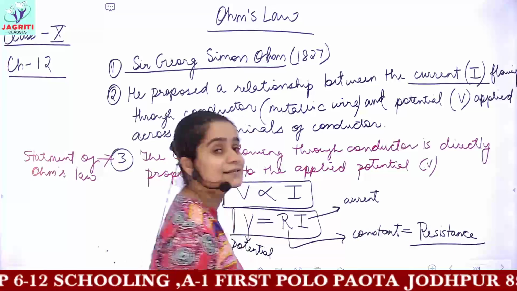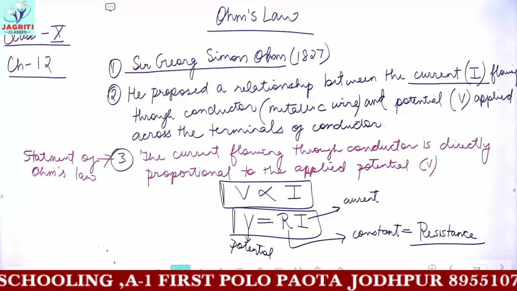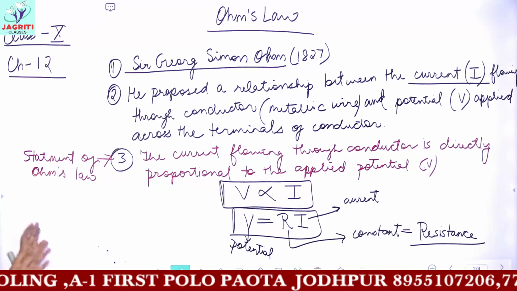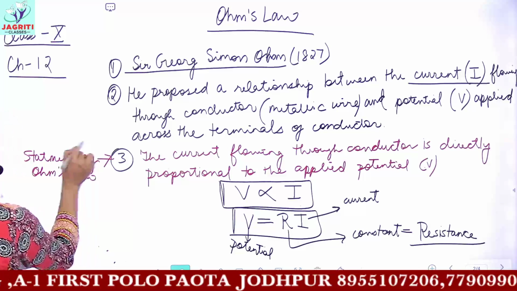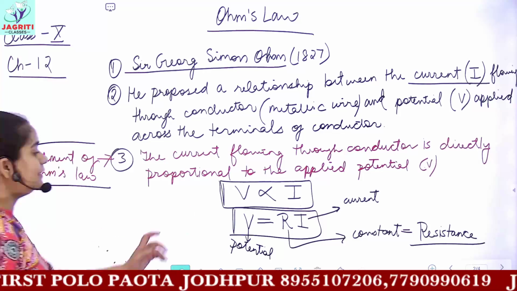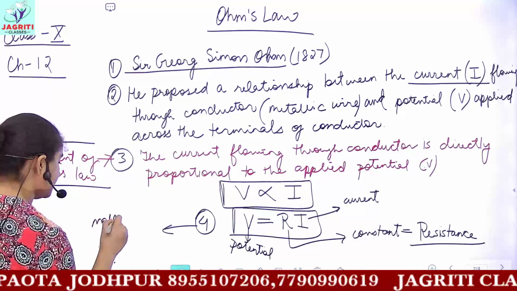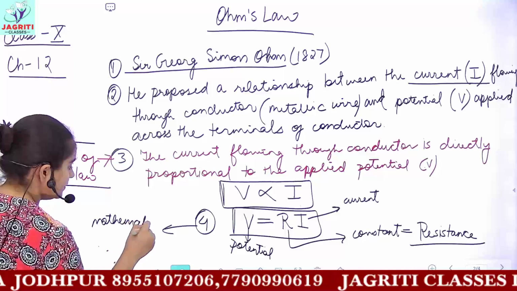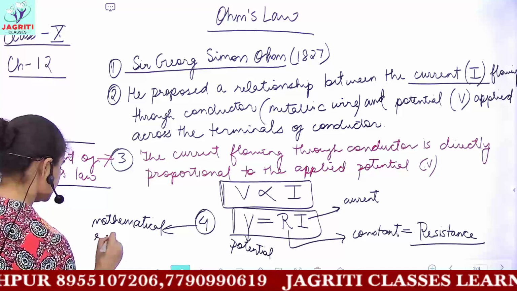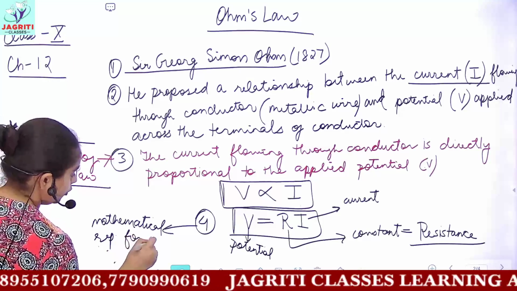So R symbolizes resistance. This gives you the statement of Ohm's law, and this could be the fourth point, which gives the mathematical representation of Ohm's law.